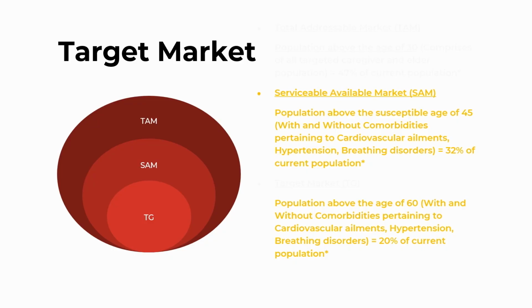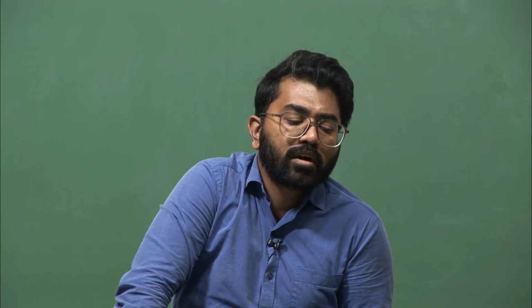Looking at the target market, there is a total available market, a total serviceable market and a target market. The population above the susceptible age of 45, with and without comorbidities pertaining to cardiovascular ailments, hypertension, breathing disorders, is 32% of the current population. This is one of the target markets. The population above the age of 60 with and without comorbidities pertaining to all these ailments is 20% of the current population. So, you are basically focusing on 32 plus 20, which is almost 52% of the general population, which is fairly high. This is the target market which you have.